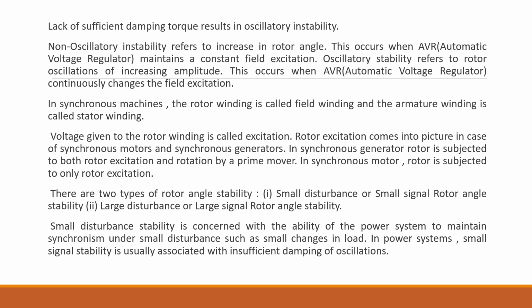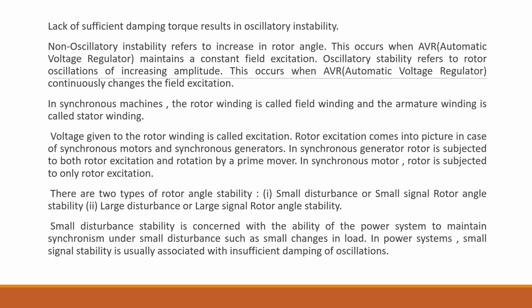So what do we mean by this instability? Non-oscillatory instability refers to a steady increase in the rotor angle, whereas oscillatory instability refers to ever-increasing amplitude of the rotor oscillations without getting damped. These two are mainly affected by the automatic voltage regulator. The non-oscillatory instability occurs whenever the AVR is trying to maintain a constant field excitation, and oscillatory instability occurs whenever the AVR is trying to continuously change the field excitation. The field excitation is nothing but the voltage applied to the rotor winding of a synchronous machine.